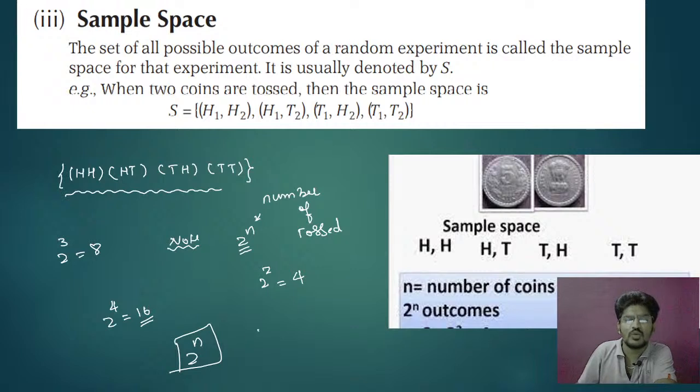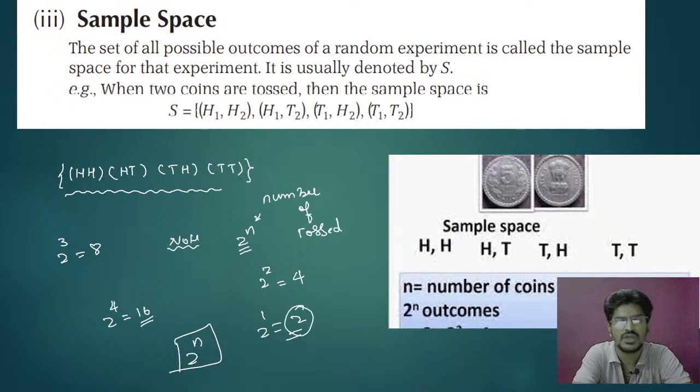If you toss 1 time, 2 to the power of 1 is 2, that means the outcomes are 2.